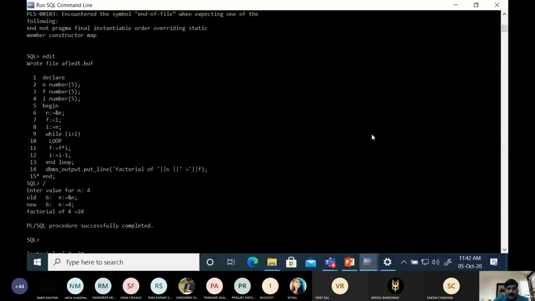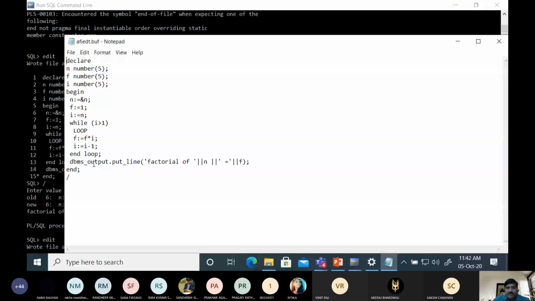So through the while construct, we can also make the program. Here we will write while, condition in brackets, then loop and end loop. So unless the condition is true, the loop will be executed. As soon as the condition is false, exit from the loop. Did you get it?